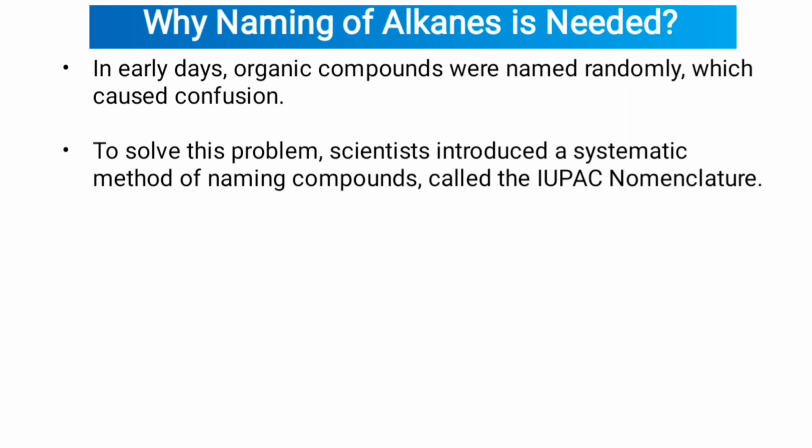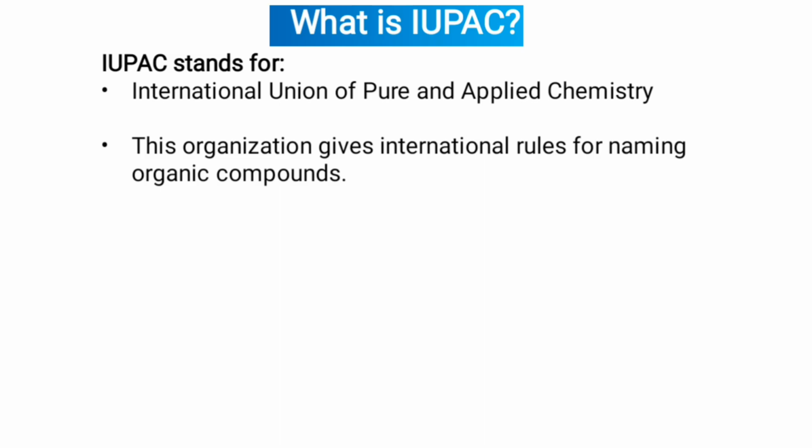Why is naming of alkenes needed? My dear student, in early days, organic compounds were named randomly, which caused confusion. To solve this problem, scientists introduced a systematic method of naming compounds called the IUPAC nomenclature. IUPAC stands for International Union of Pure and Applied Chemistry. This organization gives international rules for naming organic compounds.